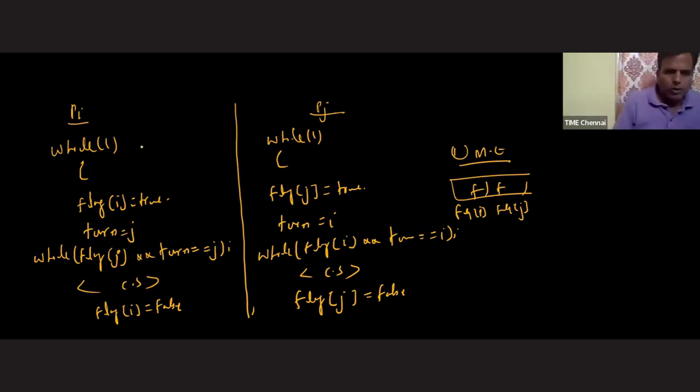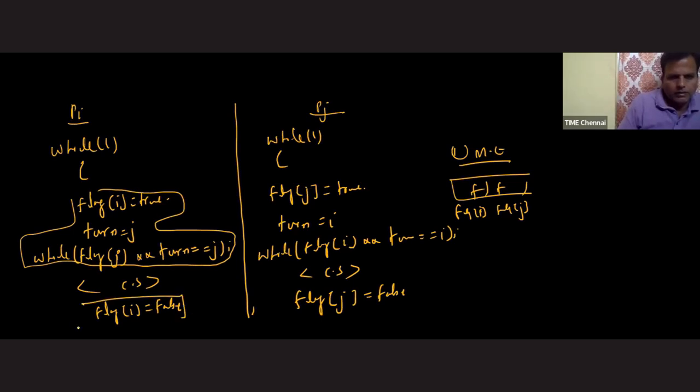Next one. Process Pi. So first we are checking the mutual exclusion. Process Pi, this is the entry section, and this is our exit section. Flag I value is true. Turn value is J. Flag J value is false. So everything is false. Process Pi is there inside the critical section.